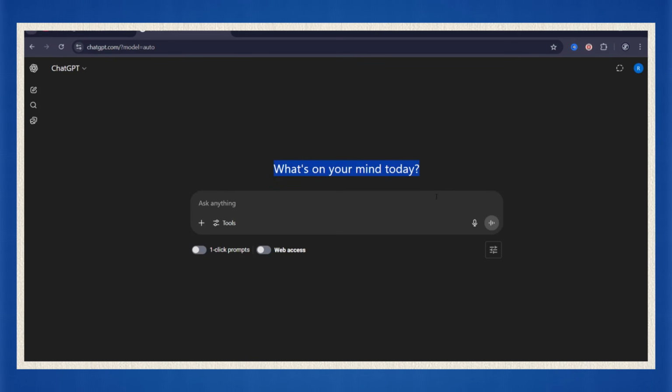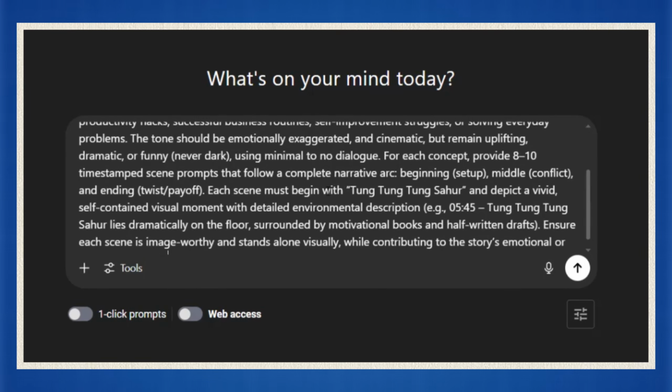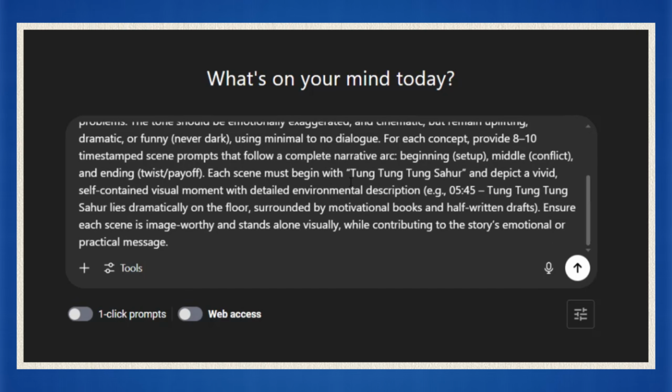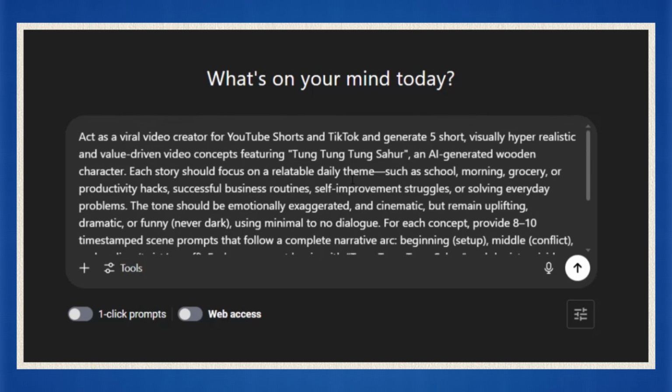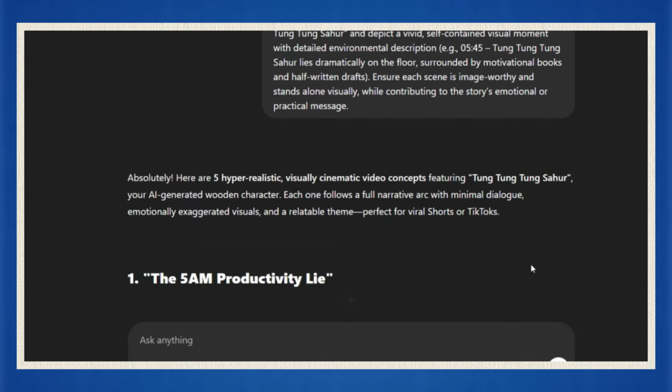Step 1, the actual first move, is to go to ChatGPT and type in this prompt. I'm gonna put it in the description of this video, just copy and paste it. This prompt requests 5 emotionally exaggerated and value-driven short video concepts for YouTube Shorts and TikTok, featuring an AI-generated wooden character named Tung Tung Tung Sahur in relatable daily scenarios. That's it. Paste that in and let it cook.